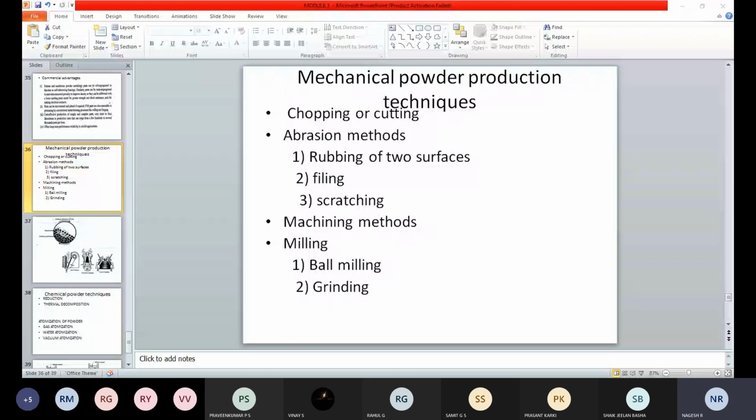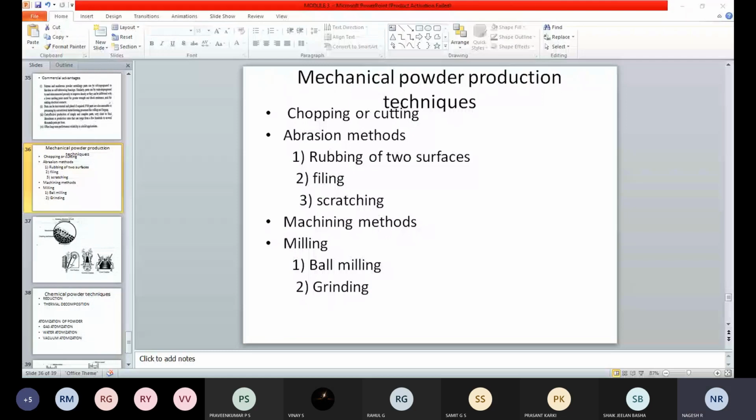Next one is the filing process. You already know that in the workshop people have used filing. When we are filing, rubbing one material with the help of the teeth, it reduces the material into fine powder form, because of the presence of the teeth on the files, which removes the material finely, in powder form.